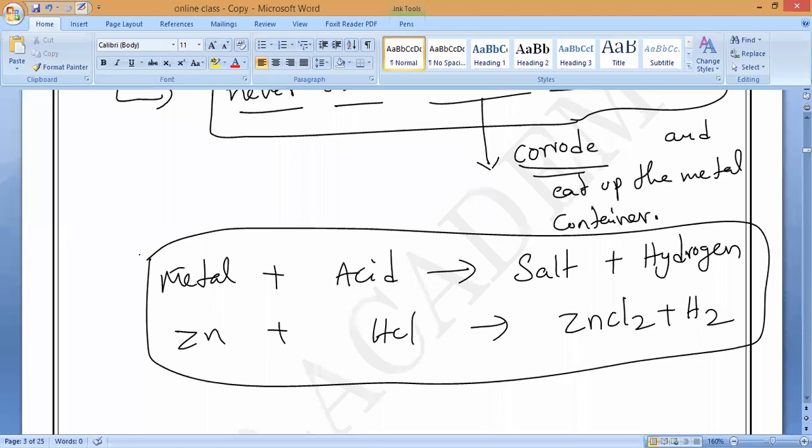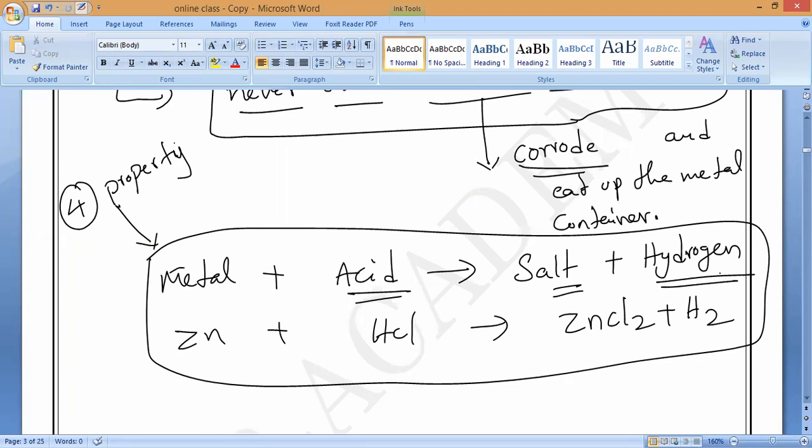Property number 4. Is it yes or no? If you check property 4, you can understand. Metals react with acids to form salt plus hydrogen gas. Hydrogen gas is common.